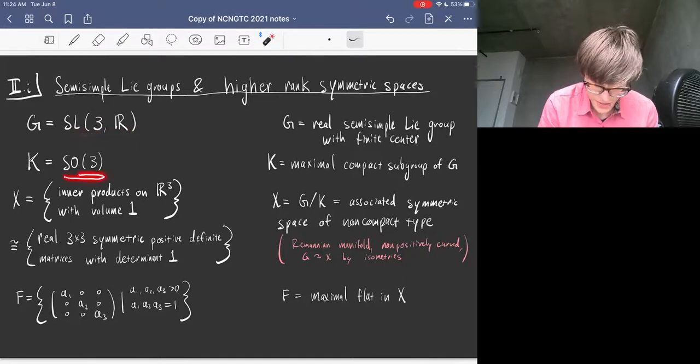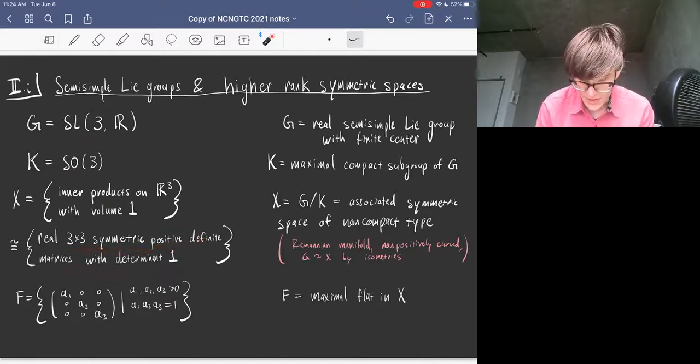K is a maximal compact subgroup of G. So in this case, that's SO3. There's an associated symmetric space, which is G mod K. In this case, you can think of X as the set of inner products on R3 that all have the same volume. And you can give an explicit model for that symmetric space as the real 3x3 symmetric positive definite matrices with determinant 1. In general, you would be looking at a symmetric space of non-compact type, which is a Riemannian manifold that's not positively curved, and G acts on X by isometries.